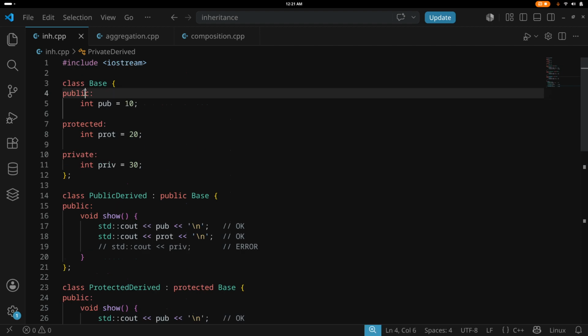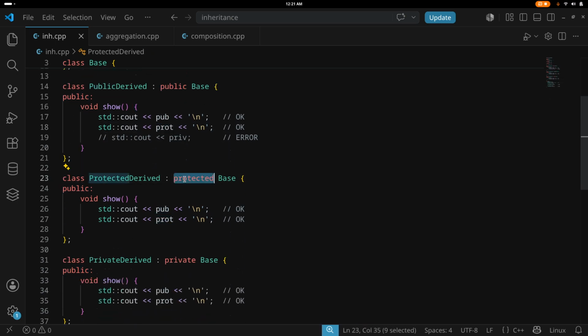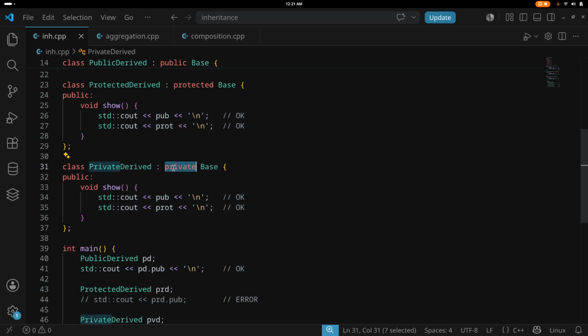So this is the public specifier: pub is public, prot is protected, and priv is private. Now we create a derived class with public. You can access public and protected. These are fine. With the protected mechanism, you can still access public and protected, but they are protected variables now. Pub is no longer public. And if you take private, then pub and prot will become private.